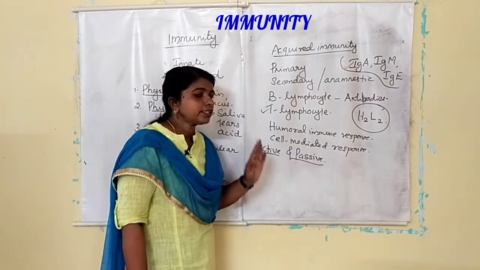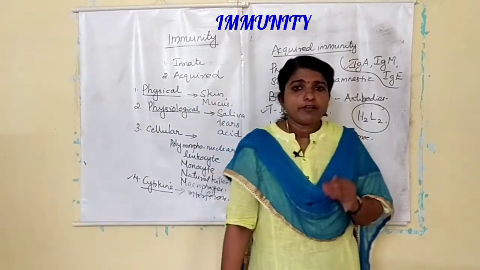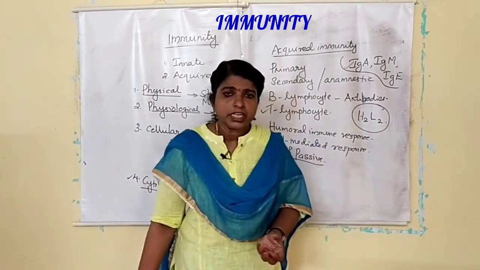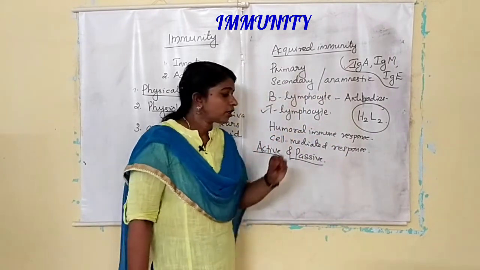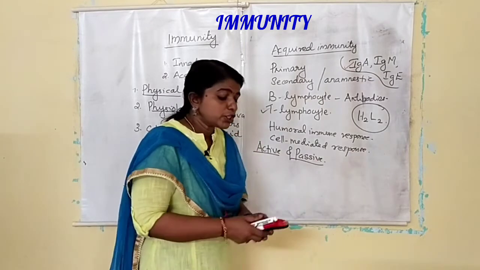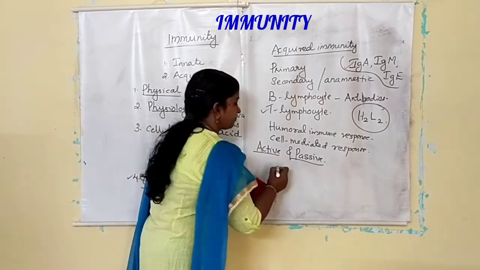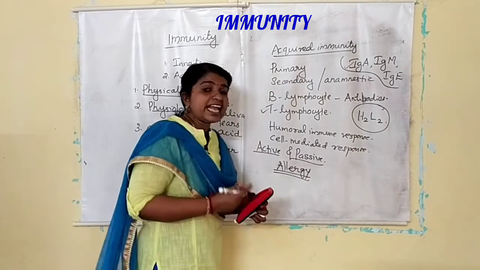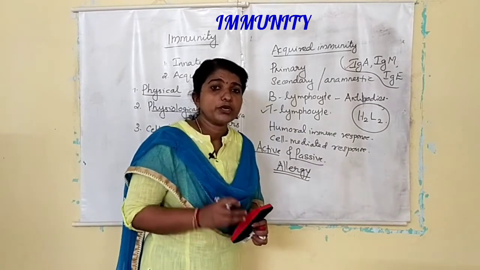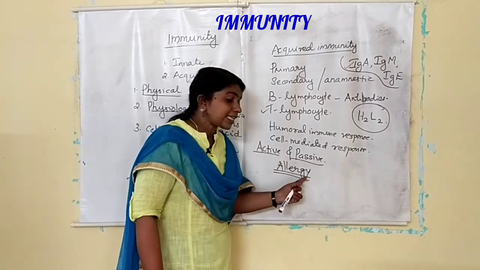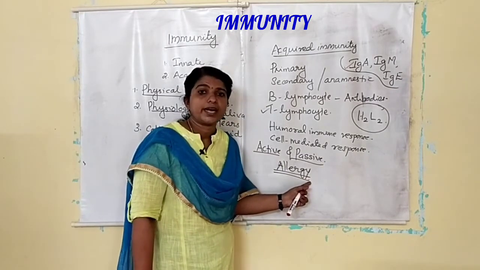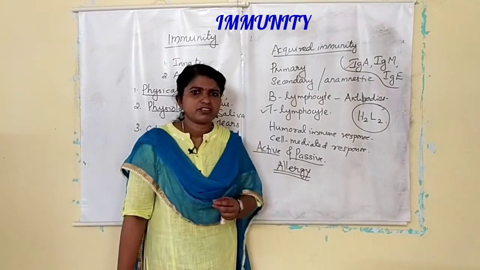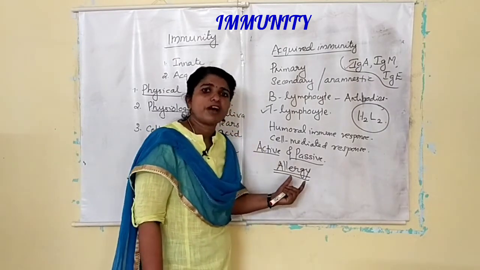Okay. Then in some cases, our body responds to certain substances very exaggeratedly. Such exaggerated response of the body to certain substances is known as allergy. And the substance which causes allergy is known as allergens. Dust, pollen grains, animal dandruff, all these are some examples of allergens.